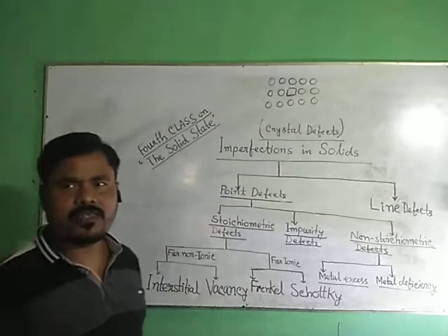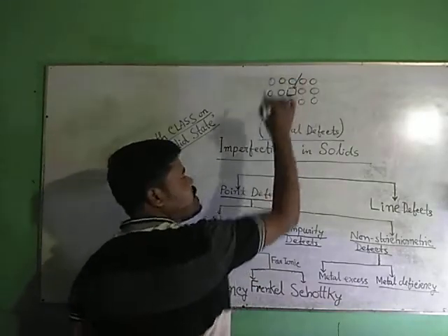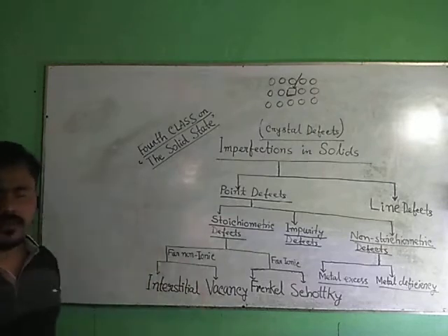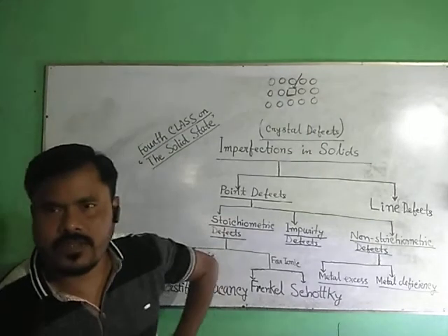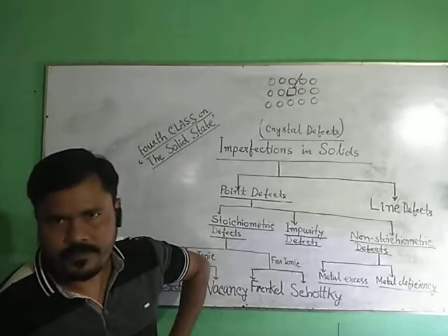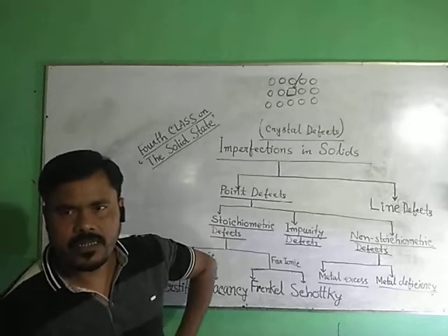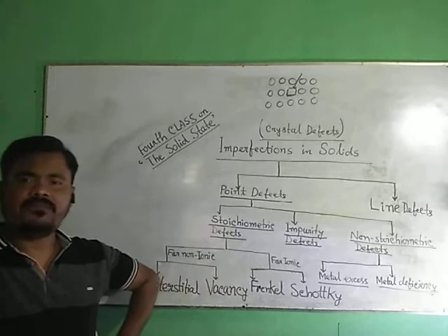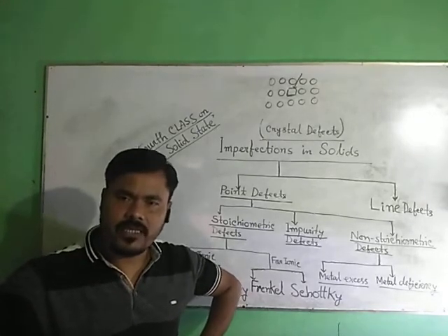This is called vacancy defect. There should be a particle, but in the formation of the crystalline solid, that particle was not able to occupy that lattice site. Vacancy defect can be defined as: when some vacant spaces are there in the crystalline structure, it is called vacancy defect.